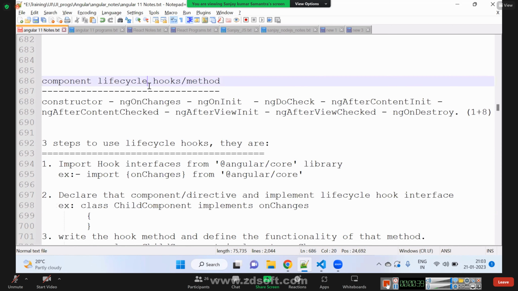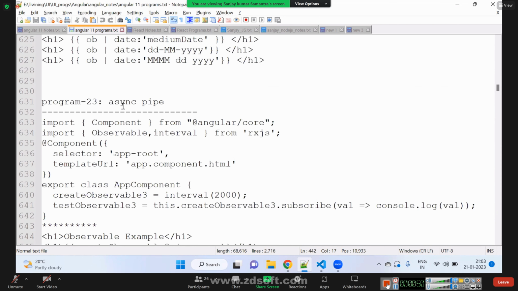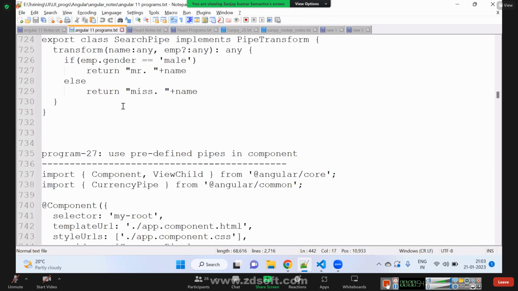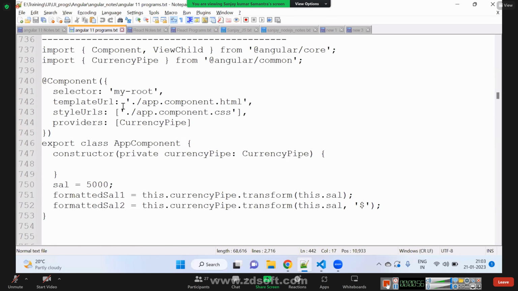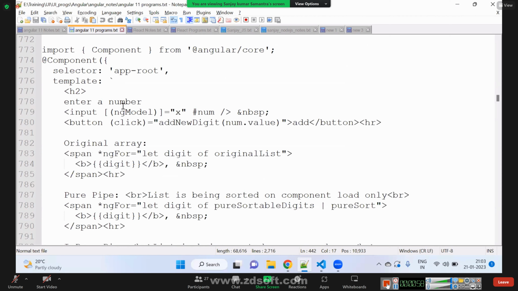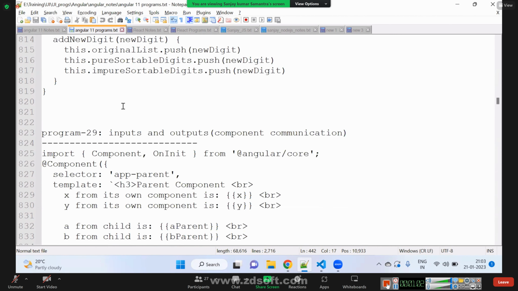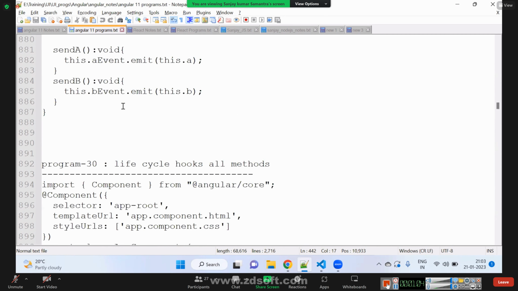Today, we will start with a new topic called component lifecycle hooks. Only one question. Yes. There is one more type that we can share the data between two components using. That will be discussed later. Okay, no issue.